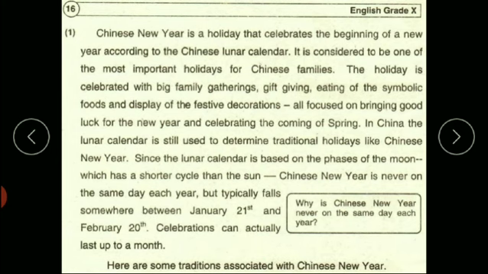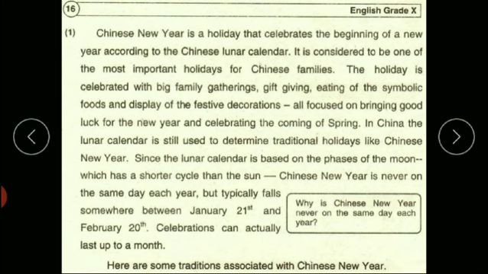In China, the lunar calendar is still used to determine, which means establish or verify, traditional holidays like Chinese New Year. Since the lunar calendar is based on the phases, which means stage or period, of the moon, which has a shorter cycle than the sun, Chinese New Year is never on the same day each year, but typically falls somewhere between January 21st and February 20th. Celebrations can actually last up to a month.